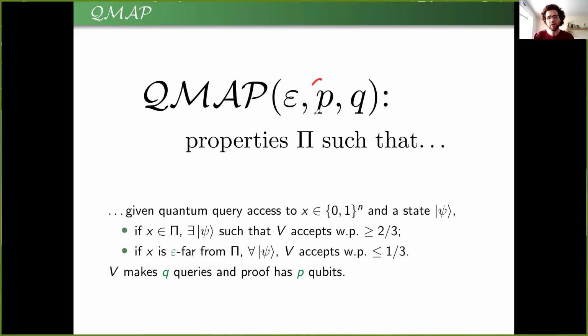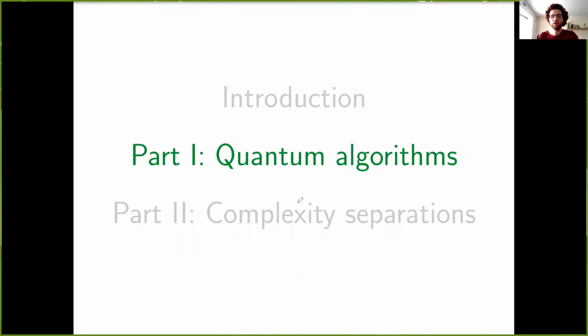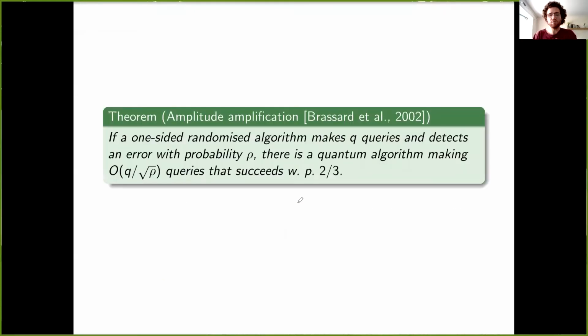The second parameter is the proof length, which is the number of qubits in the quantum state that is sent to it from the prover. And the last parameter is the query complexity Q, which is the number of queries that the verifier makes to this input string in superposition. Okay, so that concludes the introduction. Let me move on to the algorithmic part of our results.